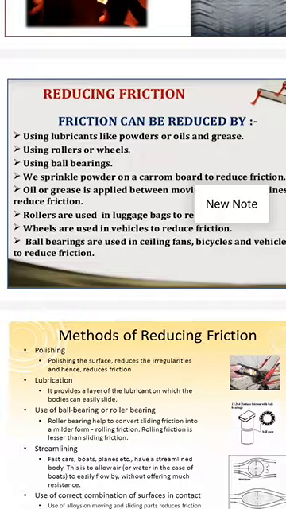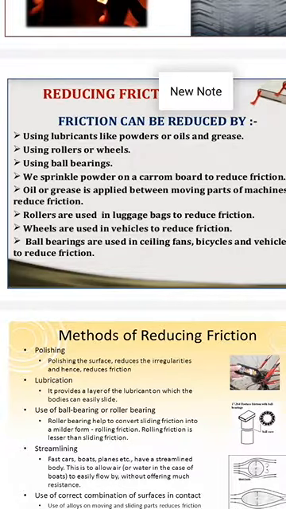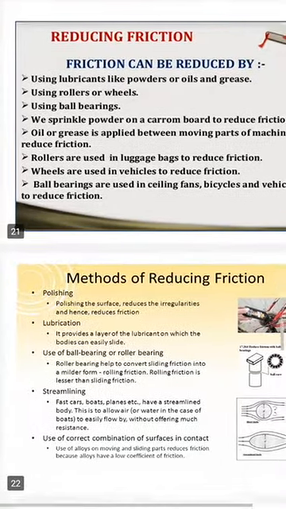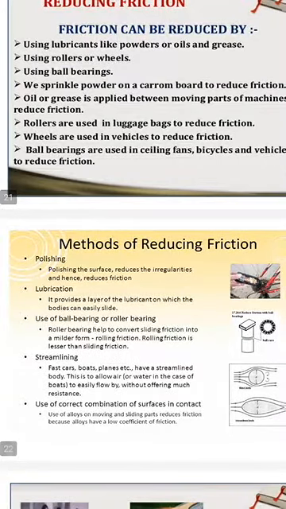Oil or grease applied between moving parts of a machine reduces friction. These are lubricants. When we use them, the machine parts move easily by reducing the friction. Rollers are used in luggage bags to reduce friction. When we are dragging a luggage bag with rollers, it moves easily, that is, it reduces the friction.